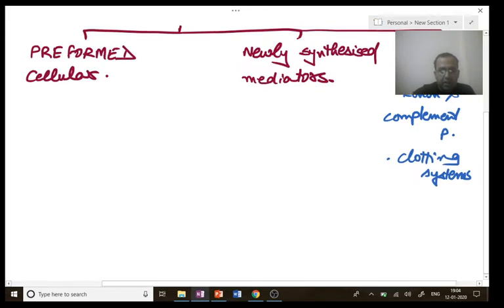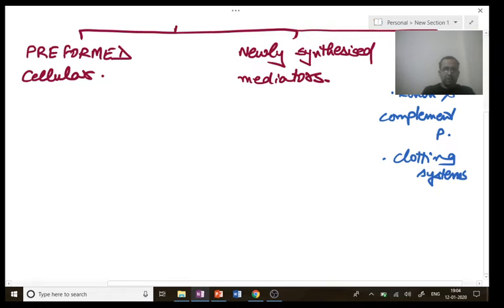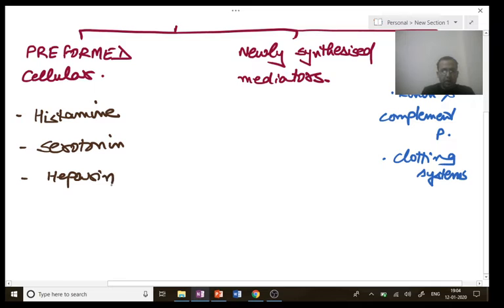Next point. So let us start with our classification. The preformed cellular mediators are histamine, serotonin, heparin, and lysosomal enzymes. These are the preformed cellular mediators.